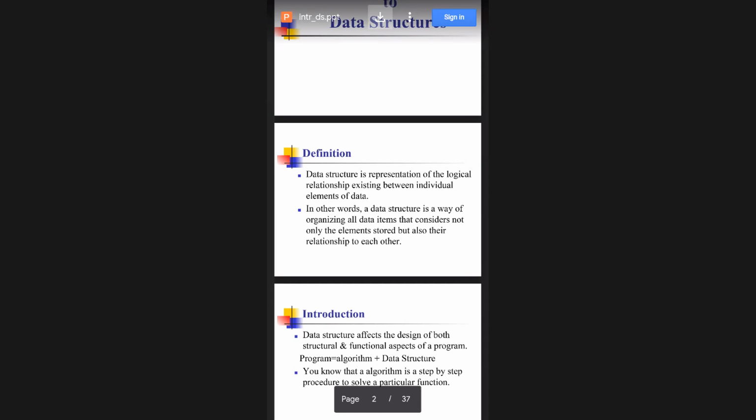So here I have framed our data structure. Data structure is a representation of the logical relationship that exists between the individual elements of data. In other words, data structure is a way of organizing all data items that considers not only the elements stored but also their relationship to each other.